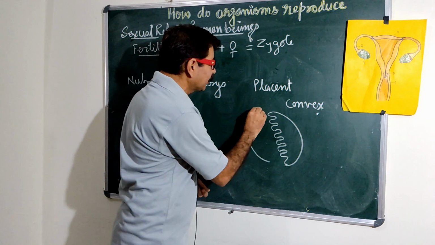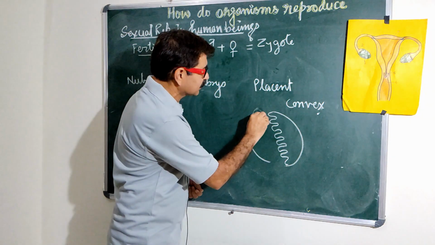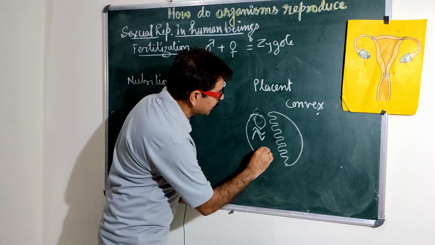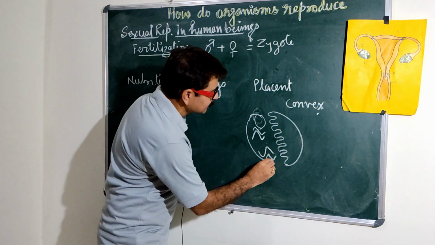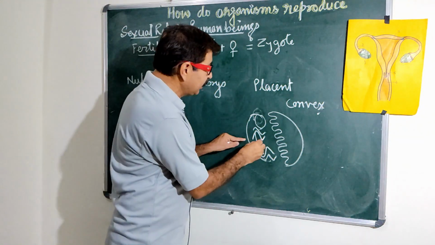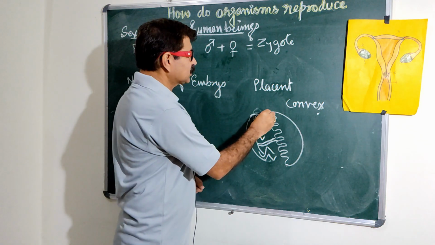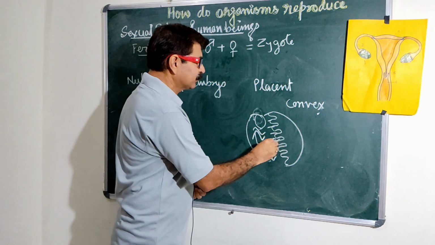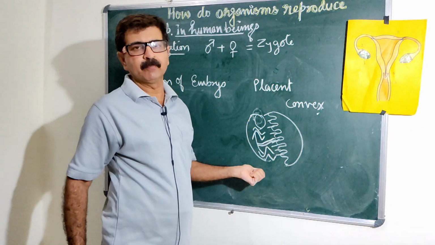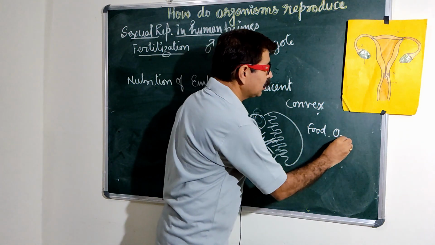Let the embryo be here like this. The baby is normally in the embryo like this, with its hands and feet folded like this. The feet stay like this, right? So it is here. And here is an umbilical cord which is connected with this. So a lot of food in the form of glucose is gained by this embryo. Not only food, oxygen is also gained by this.